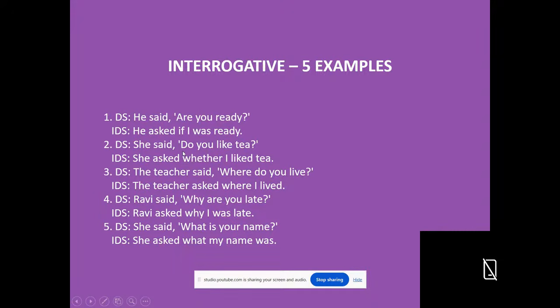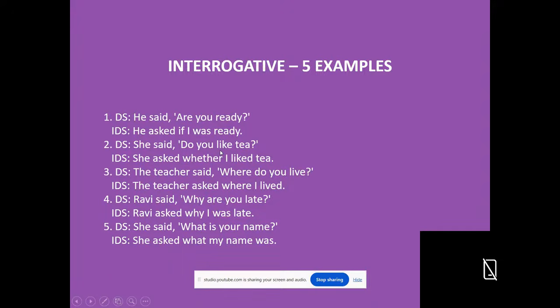Direct speech. She said, "Do you like tea?" This is the reporting verb. Do you like tea? Which tense is this? Present simple only. This "do you like tea" is in interrogative form.